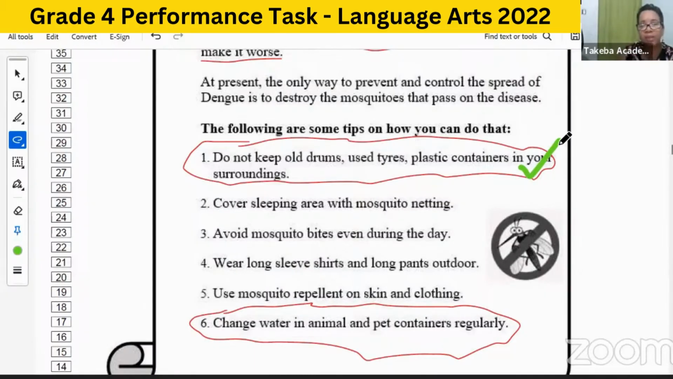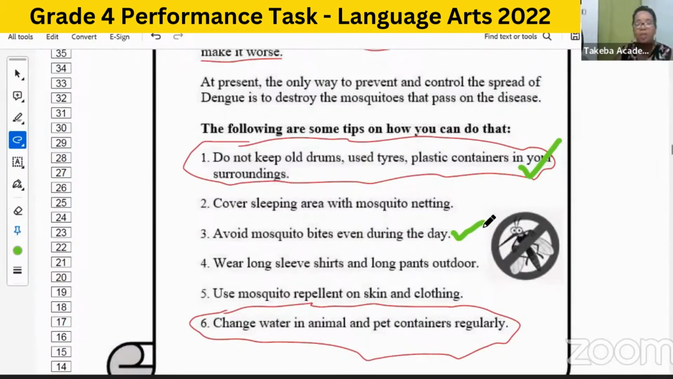It says cover sleeping area with mosquito netting. Again, school is for learning and play, and so this has nothing to do with sleeping area. We don't necessarily sleep at school. Okay, so that would not be ideal as a good source or evidence from this source for something to be done. Yes, of course, wherever you are, and especially since you spend so much time at school during the day, then you could talk about avoiding mosquito bites.